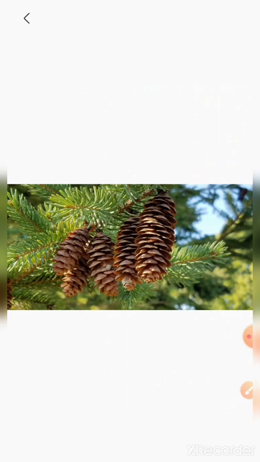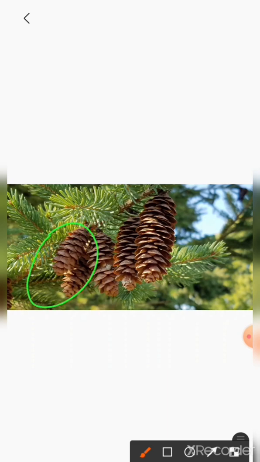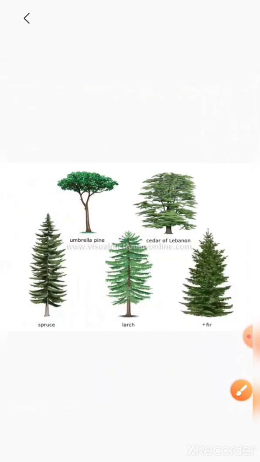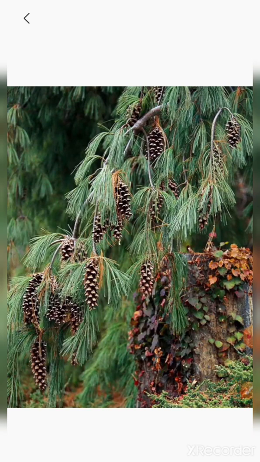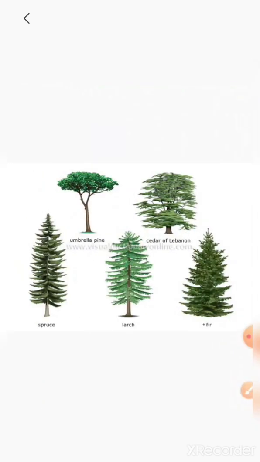These trees bear cones. See the cones here. Instead of flowers, they do not bear flowers. These trees bear cones, right? So they are called conifers. That's why we can say that another name for these trees is conifers. You can see here needle-shaped leaves and cones also. The examples of conifers are pine, fir, cedar and some other conifers.